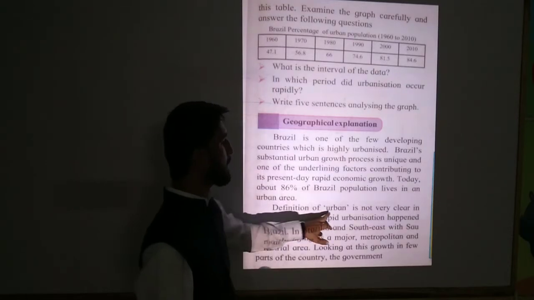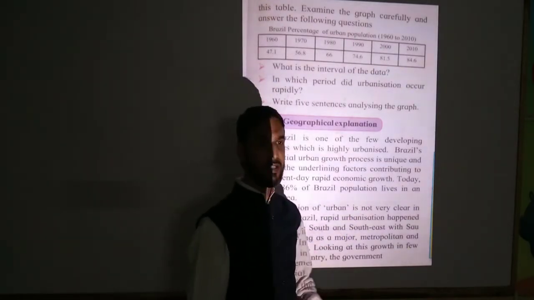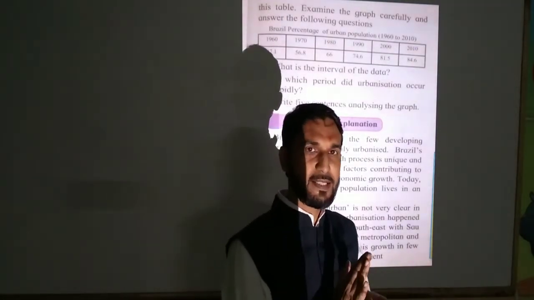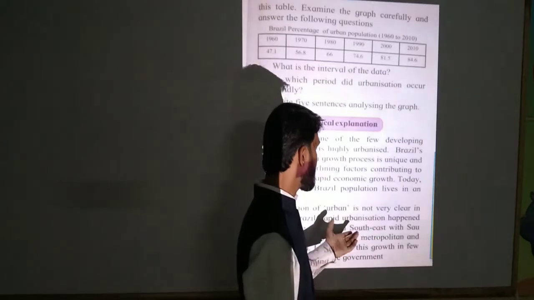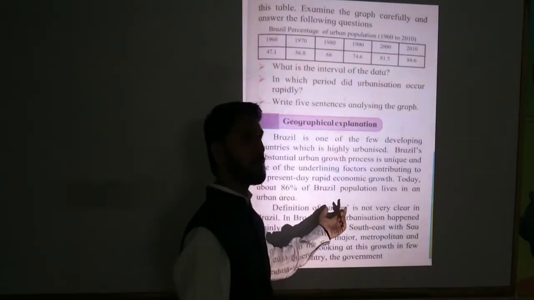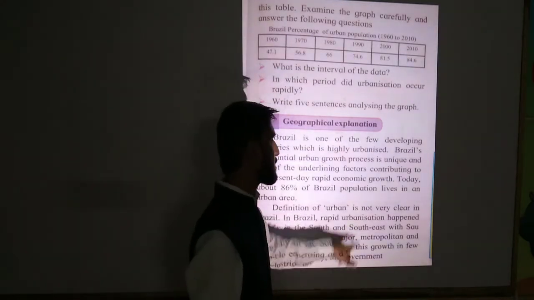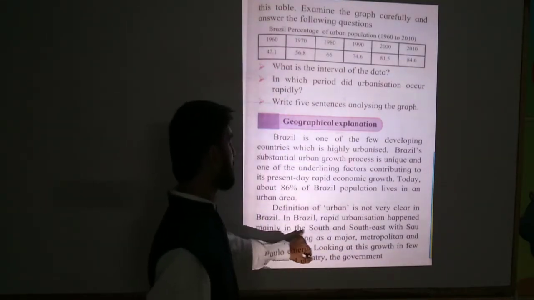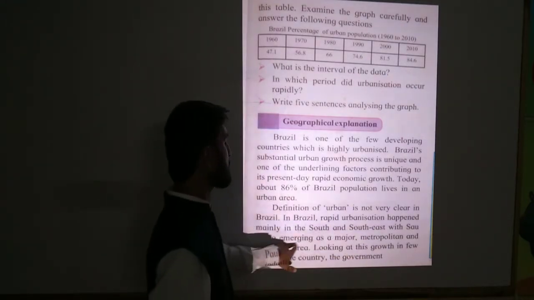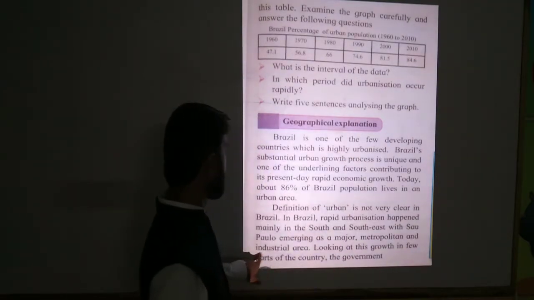The definition of urban is not very clear in Brazil. It means, what is an urban area? For that, if people of Brazil think about it, the definition of urban is not clear in Brazil. So in Brazil, rapid urbanization happened, mainly in the south and southeast, with Sao Paulo emerging as a major metropolitan and industrial area.